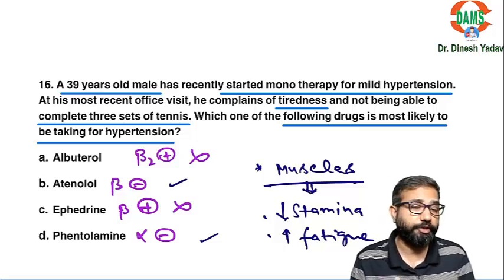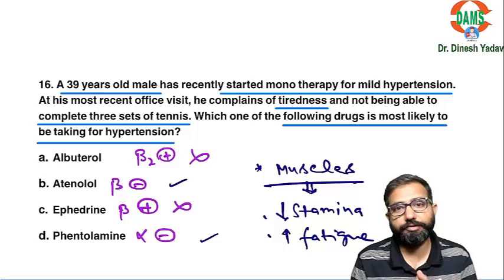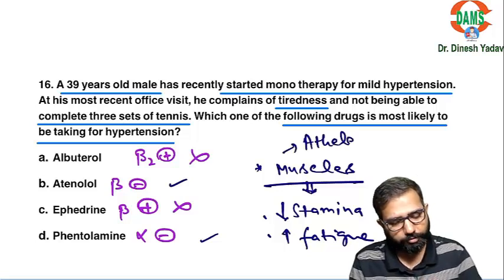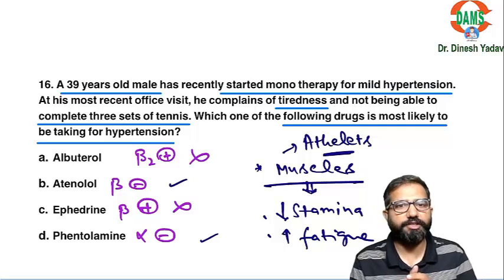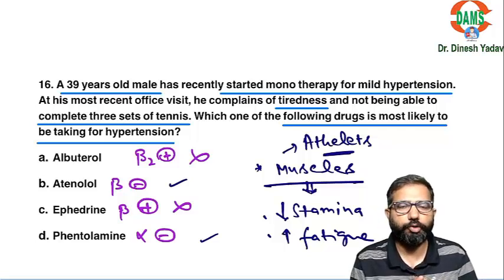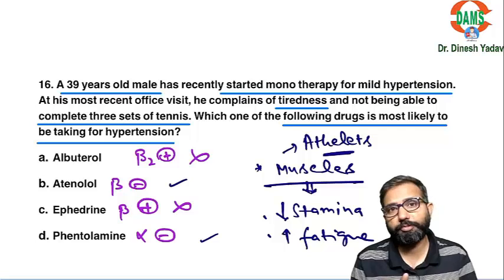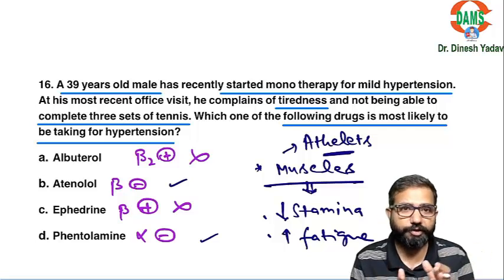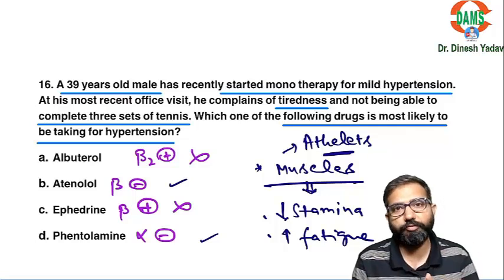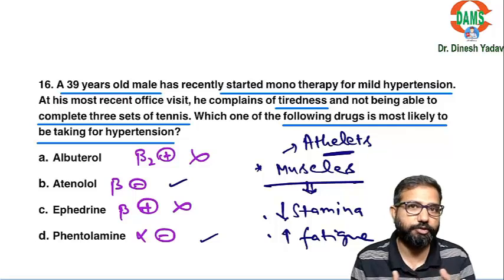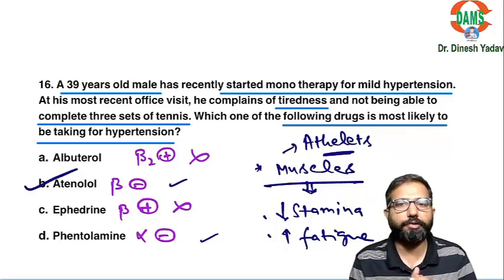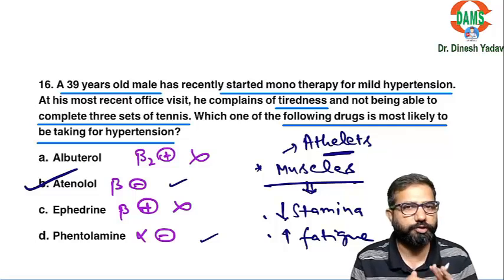That's why they are not used in the athletes. In athletes, they are contraindicated. Because beta blockers decrease the blood supply of the muscles, early fatigue of the muscles. Beta block means vasoconstriction, blood supply of the muscle will be less, early fatigue will be there. Lactate storage, pain will be there. That's why beta blocker should not be given for these patients. Not safe for athletes.